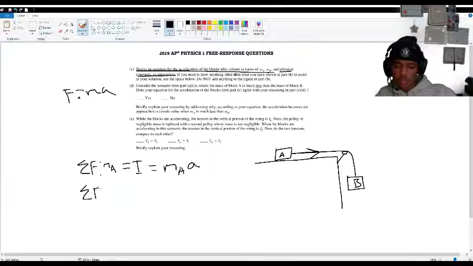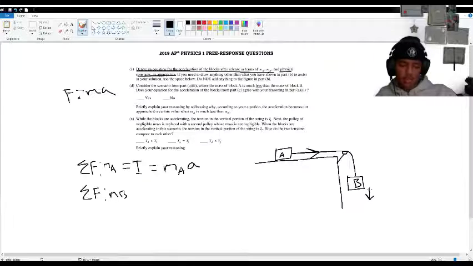The sum of the forces for mass A. There's only one force at play in the horizontal direction here, which is the tension. So we know that the force that will be pulling on A is the tension force. It will only be the tension force pulling on it.